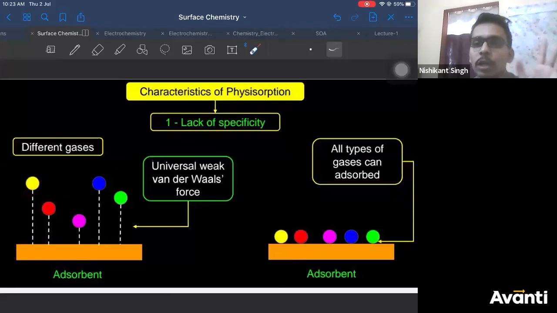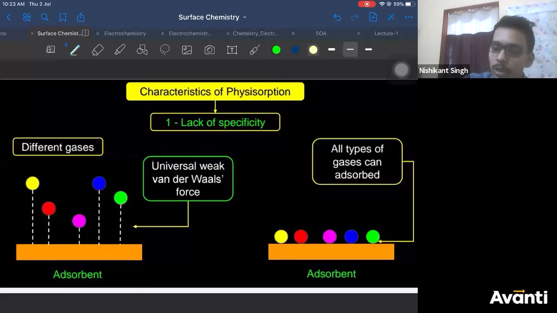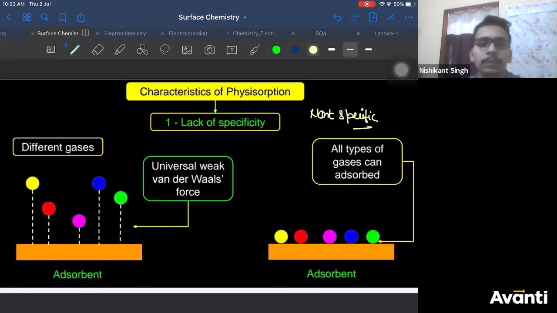It does not require any specific criteria. Physisorption is present everywhere, therefore it is not specific. Is that clear, everyone?